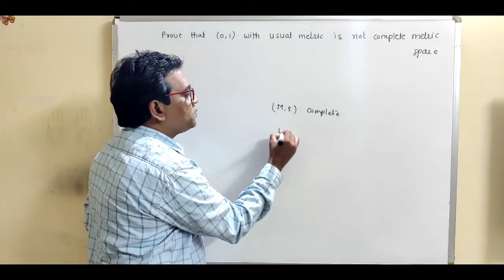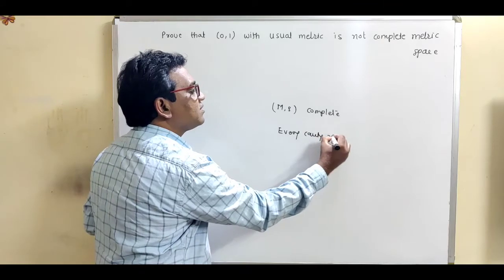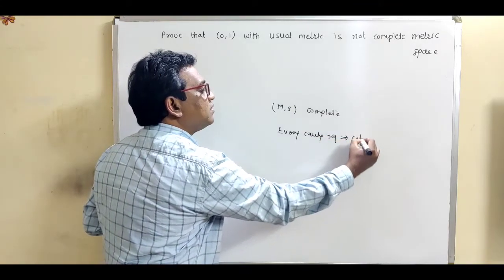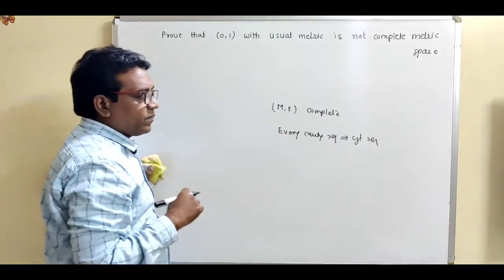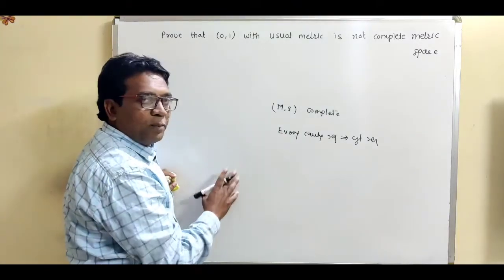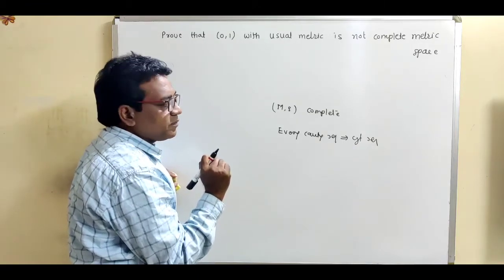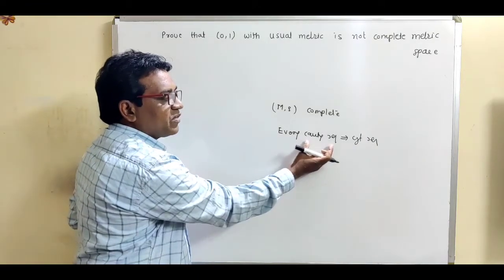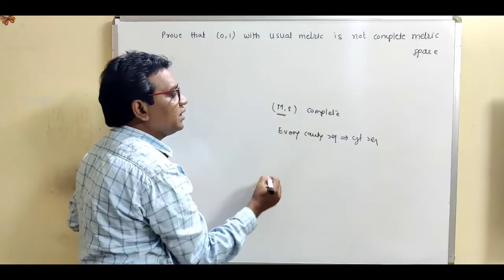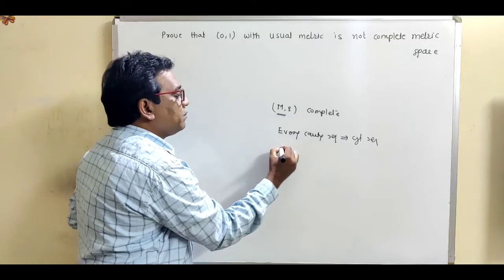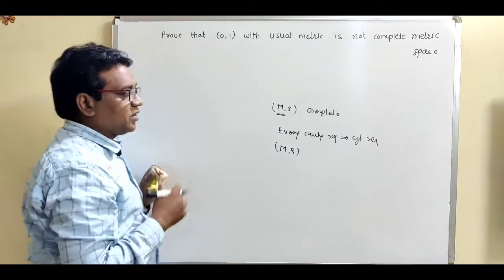Complete metric space means every Cauchy sequence is convergent in M, then that metric space (M, ρ) is said to be a complete metric space.